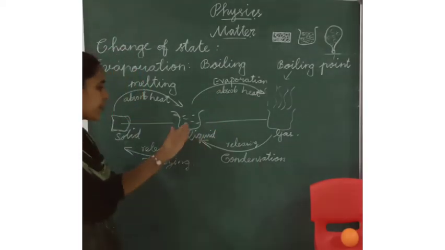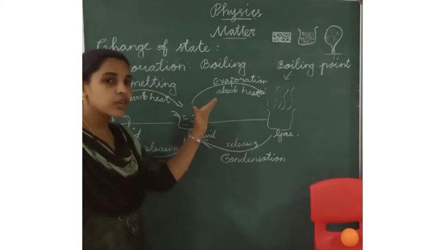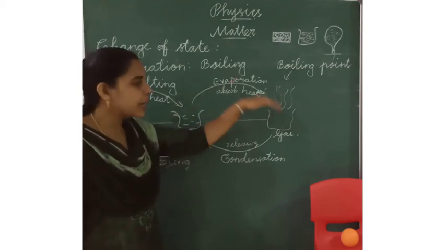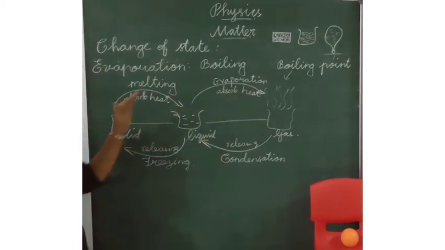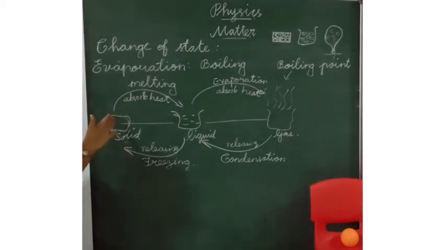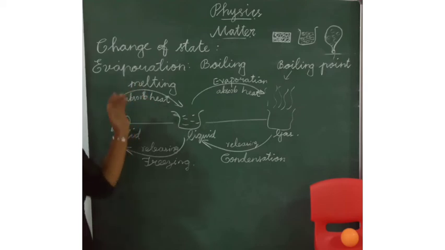Boiling point means the liquid changes completely into gas at a particular temperature. Melting point means at a particular temperature, solid completely changes into liquid.